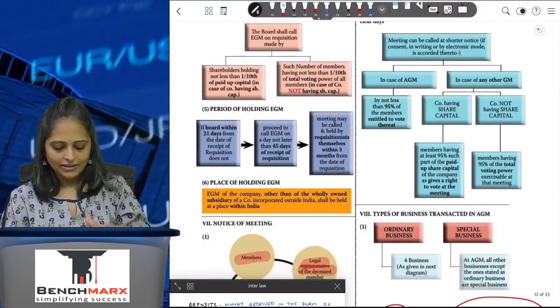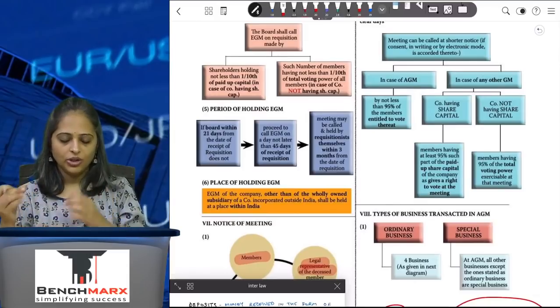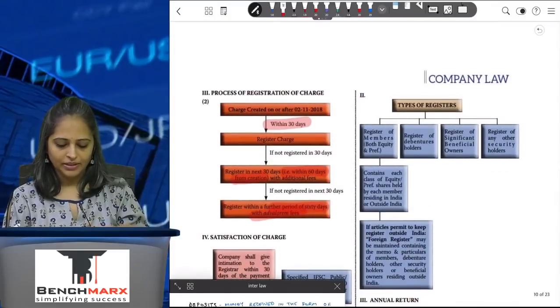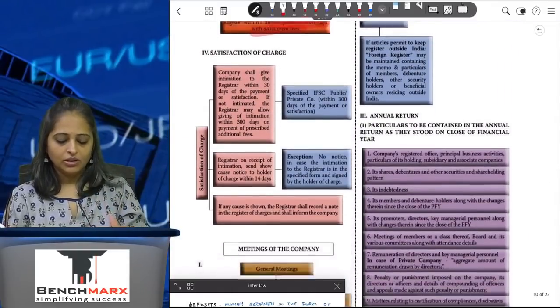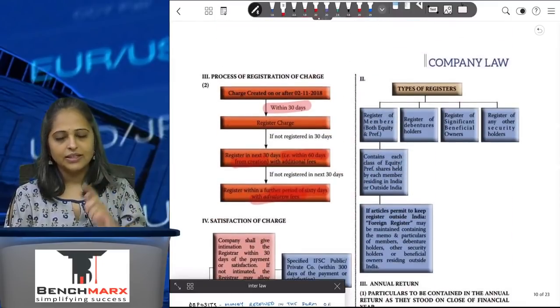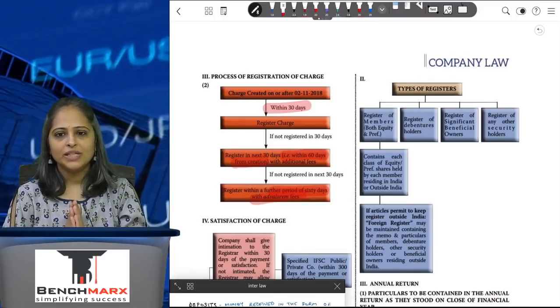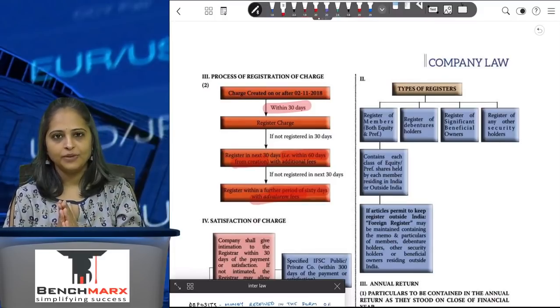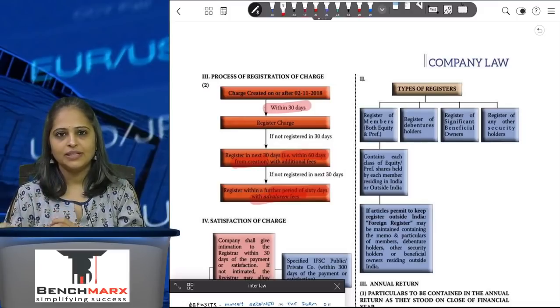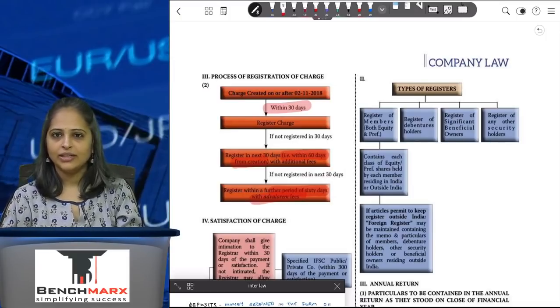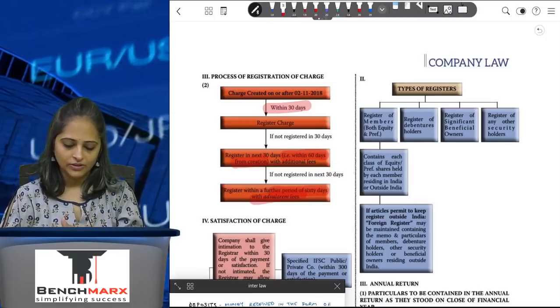Now once I have given the notice and I have got the quorum, we will discuss the meetings of the company. Before I do that, one more important thing which we will discuss is the registers of the company. Registers of the company are covered under section 88 of the Act, which determines that you will have a register of members giving details of who are the shareholders of the company, and if the shares are transferred, then to whom it's transferred and on what date. All of these details will be mentioned in the register of members under section 88 of the Act.